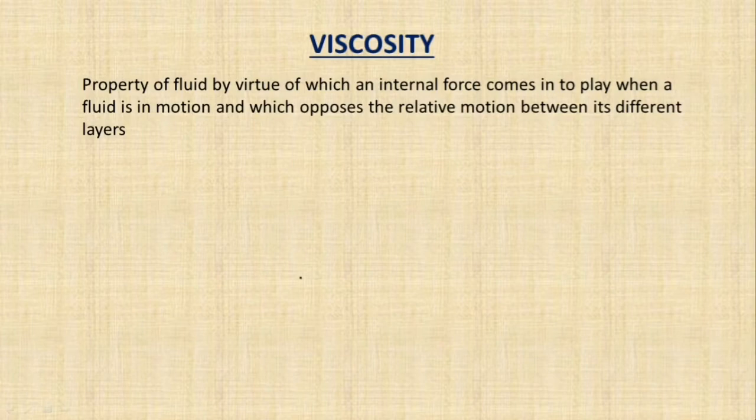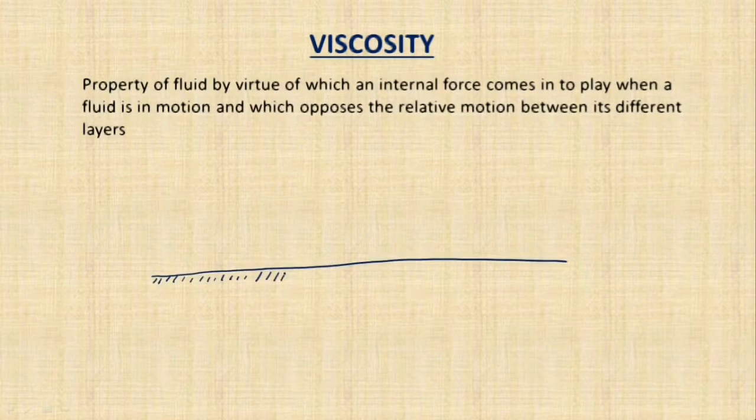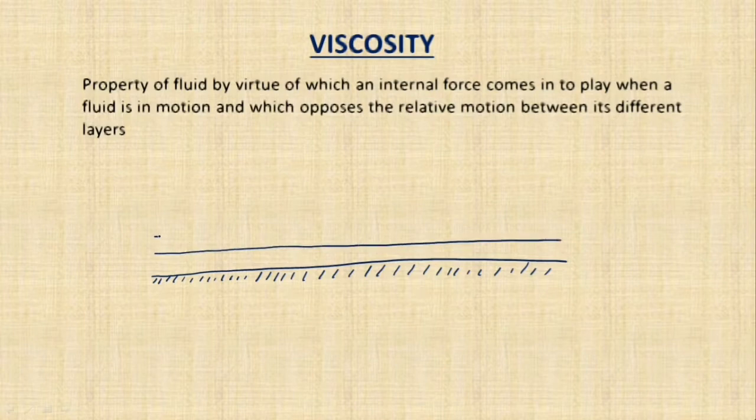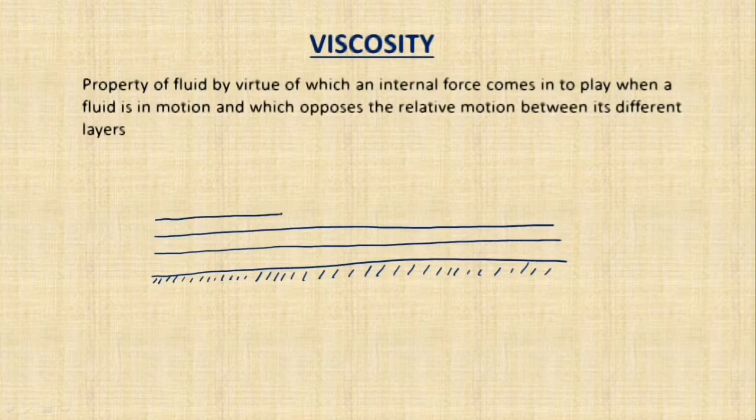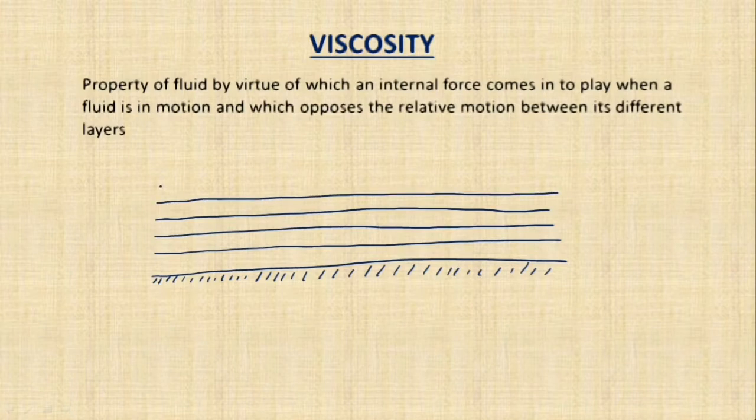So now let's discuss in detail what is the reason, what is the cause of viscosity. Now you just imagine the liquid is flowing slowly and steadily over a fixed horizontal surface. So this is a fixed horizontal surface. Just imagine above this fixed horizontal surface there are many layers of liquid. So the liquid is flowing slowly and steadily, so we can imagine that liquid is flowing in terms of layers. These are a few layers shown here.